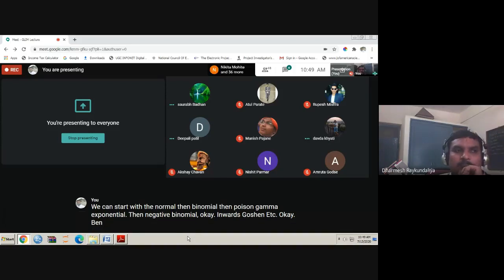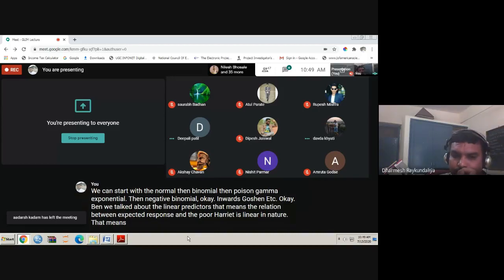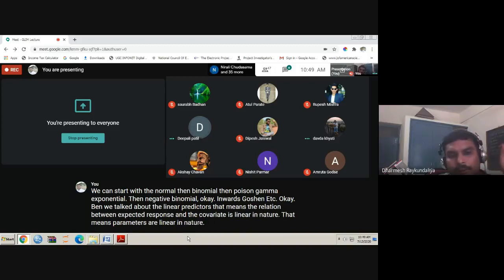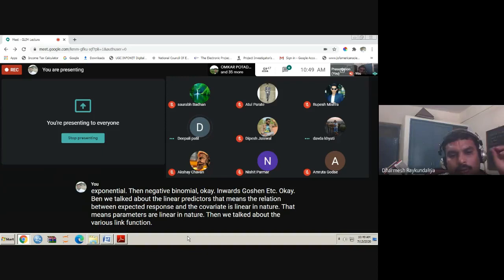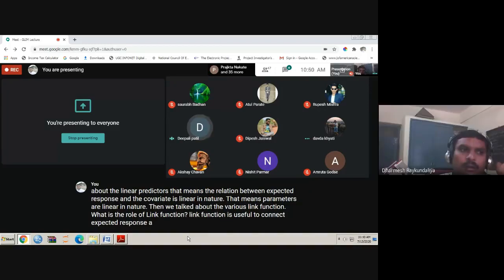Then we talk about the linear predictors. That means the relation between the expected response and the covariate is linear in nature; the parameters are linear in nature. Then we talk about the various link functions. What is the role of a link function? The link function is useful to connect the expected response to the covariate.